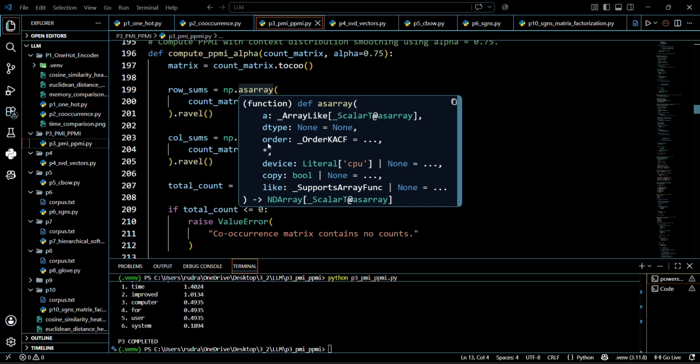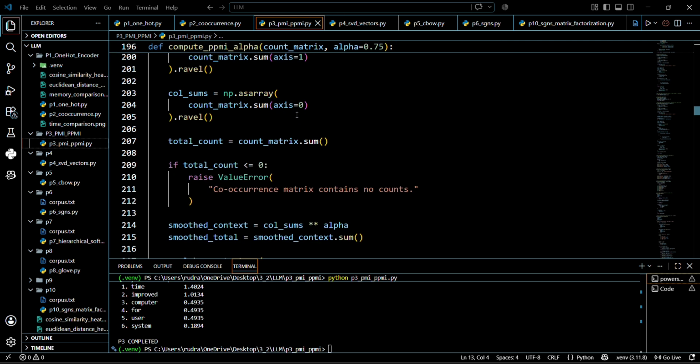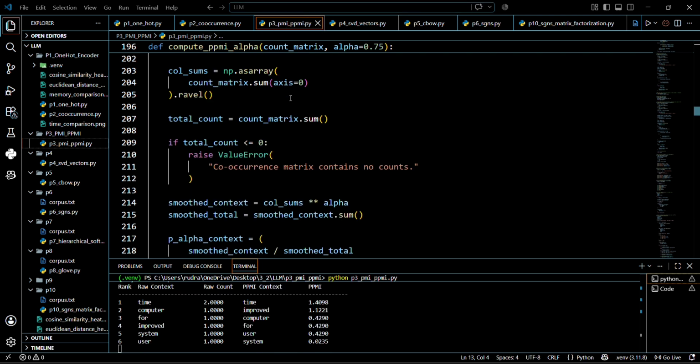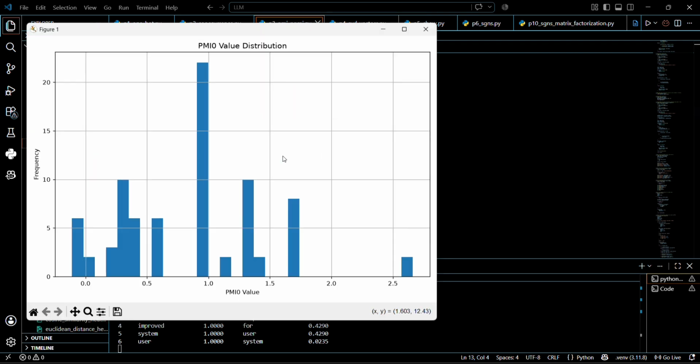PPMI means positive PMI. I replace every negative PMI value with a 0 using the formula maximum of PMI and 0. After that, I remove 0 values from the sparse matrix. I report the shape, number of non-zero entries, density and sparsity for the raw PMI 0 and PPMI matrices. I also plot the value distributions using histograms as required in the problem.